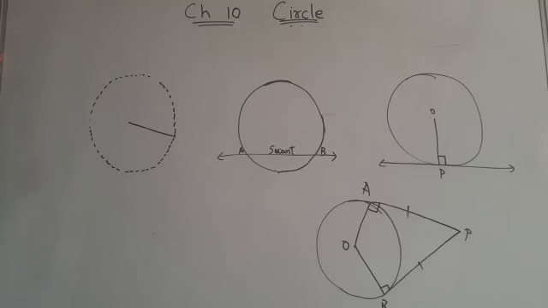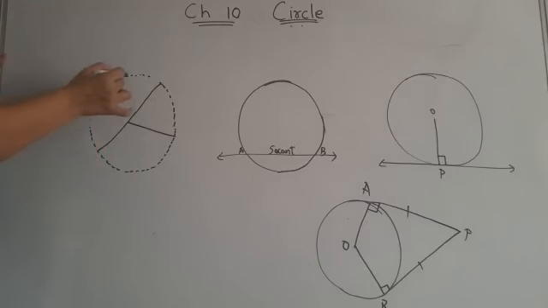Now children, what is meant by radius of a circle? So in simple language we can say that a line segment whose one endpoint is center of a circle and other endpoint is on the circle is known as radius of a circle. So this is radius of a circle. Another term is diameter. What is meant by diameter? A line segment whose both the endpoints lie on a circle is known as diameter of a circle.